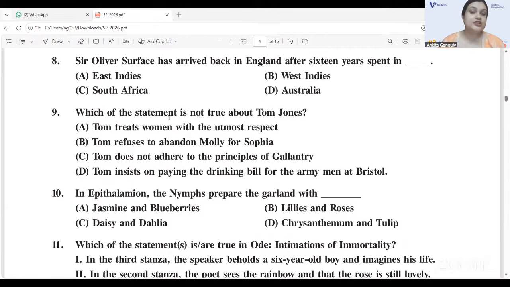Which of the statements is not true about Tom Jones? This one, C. Tom does not adhere to the principles of gallantry. Wrong. Tom very actively adheres to the principles of gallantry throughout the novel. So option C is the answer because that's not true about Tom Jones.